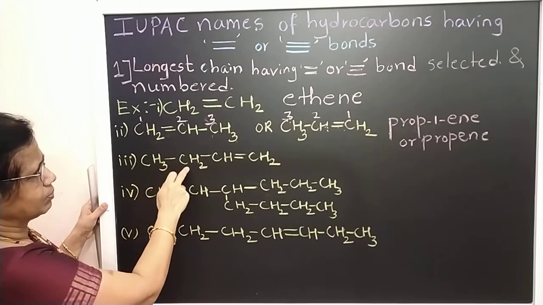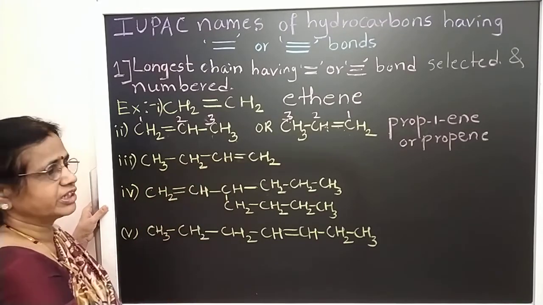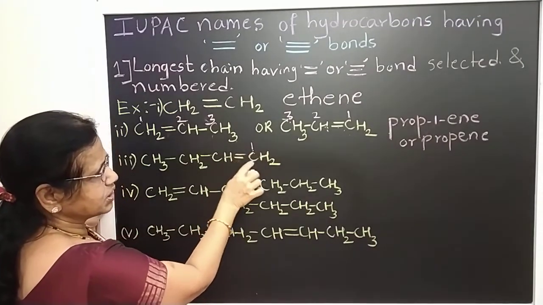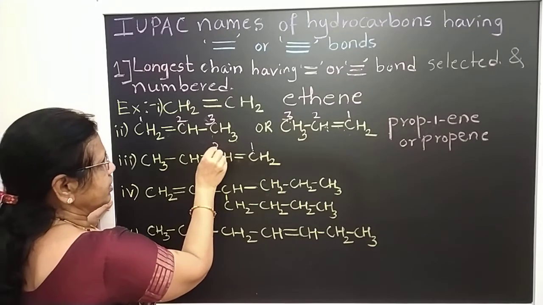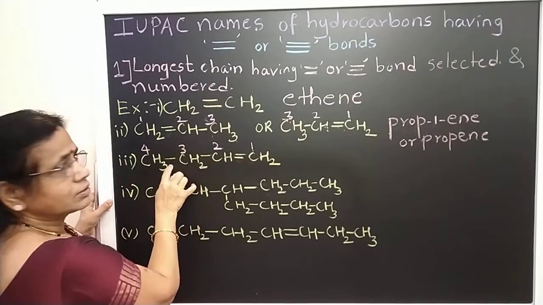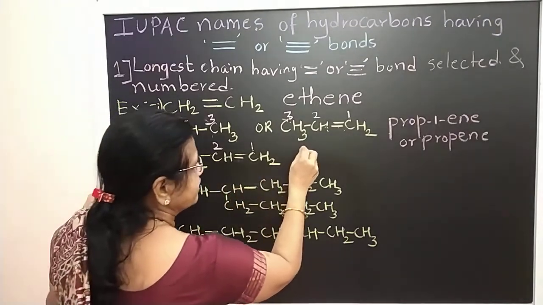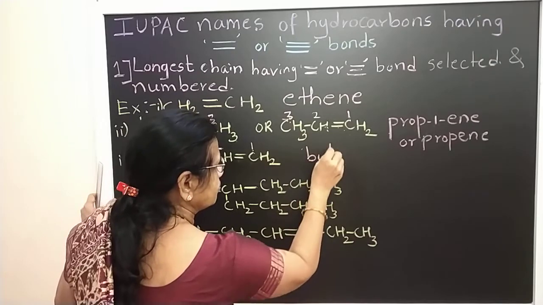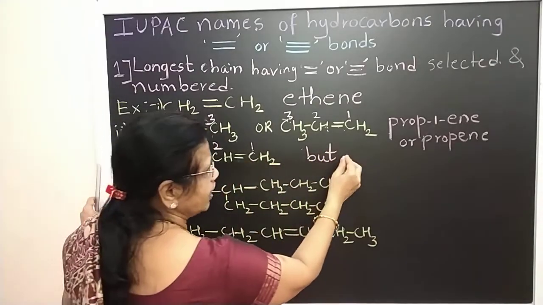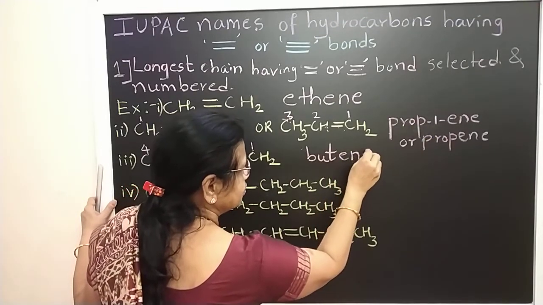Now coming to butene. Here 4 carbons, so it is butene. The double bond is there, so it is butene. But the number should be given from the right side because it is nearer to this one. So 1, 2, 3, 4. If the double bond is here, I should give the number from this side. Okay, so the name is but-1-ene, or the 1 can be neglected, I told you. So it is called butene.